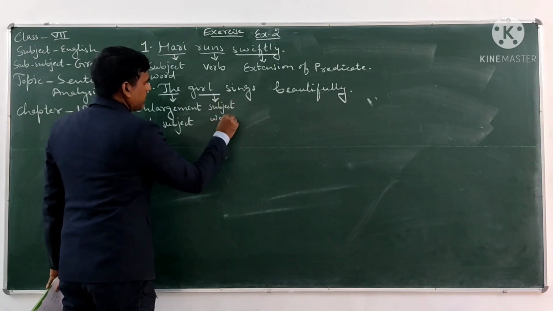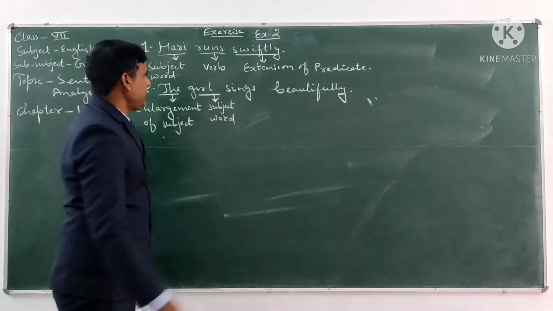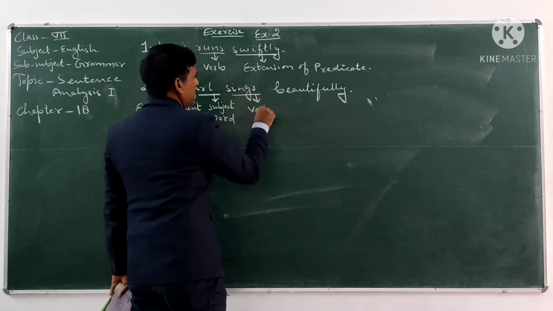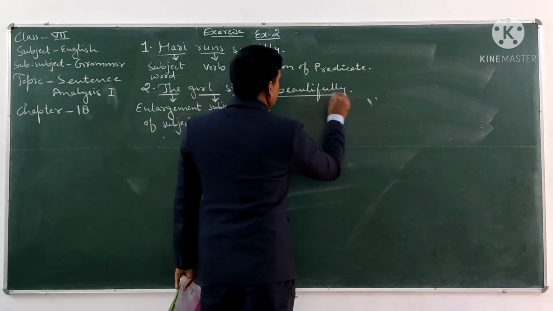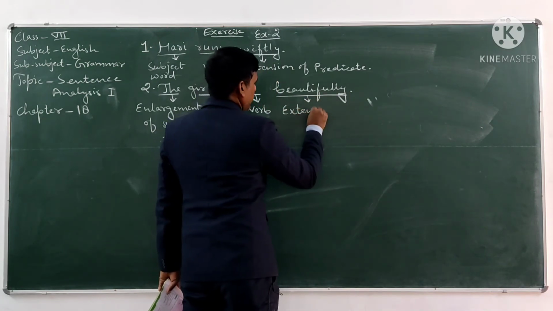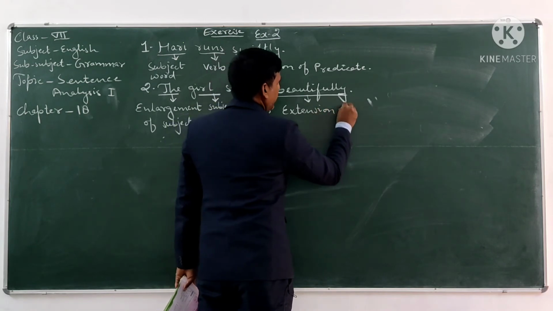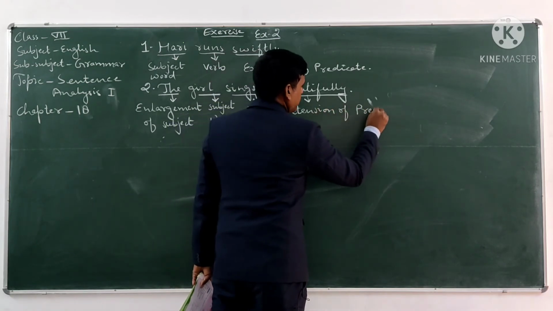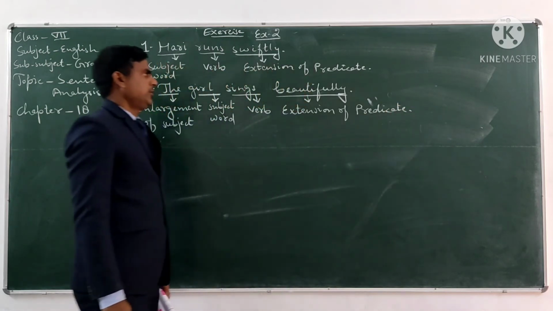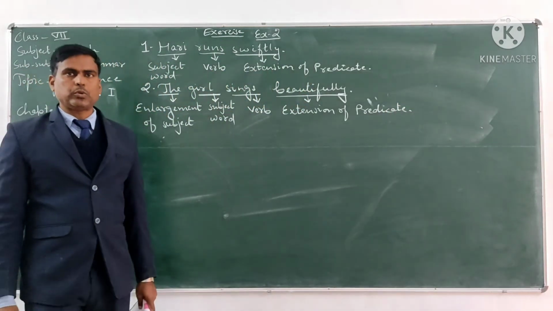Sings is the verb, and beautifully is the extension of predicate. So this is sentence number 2.